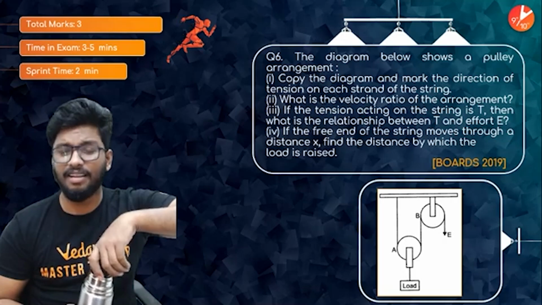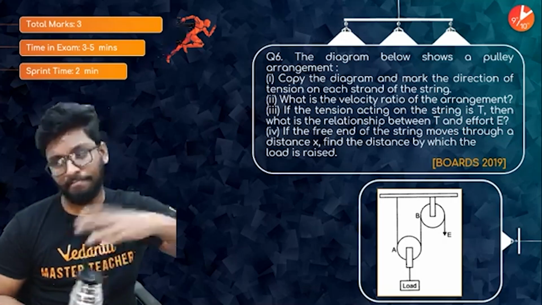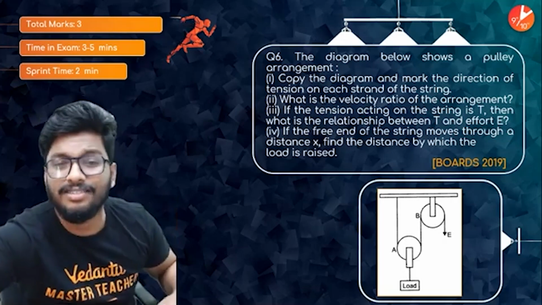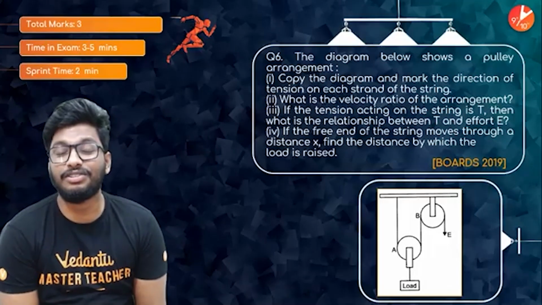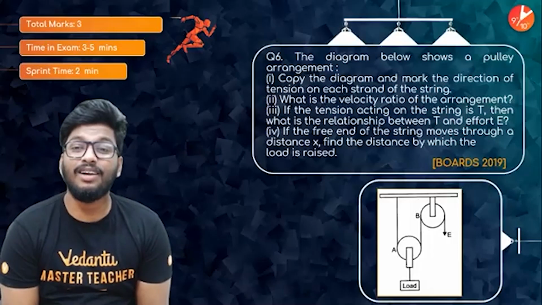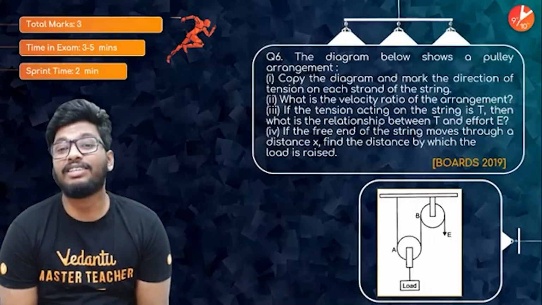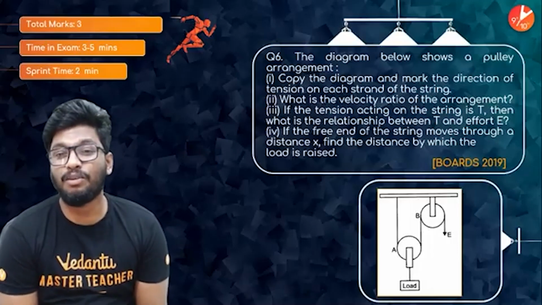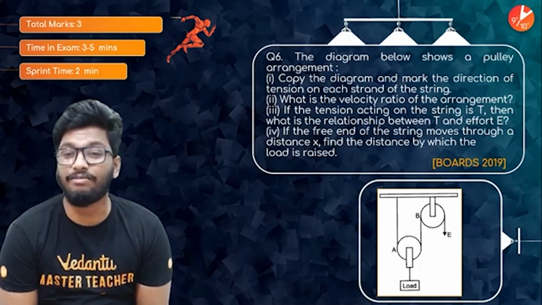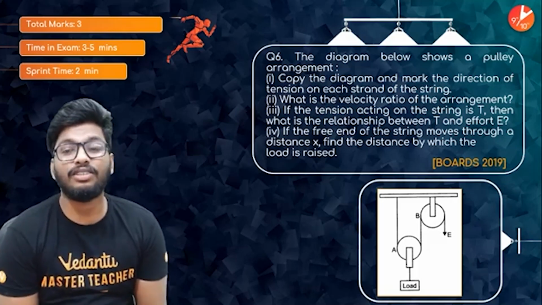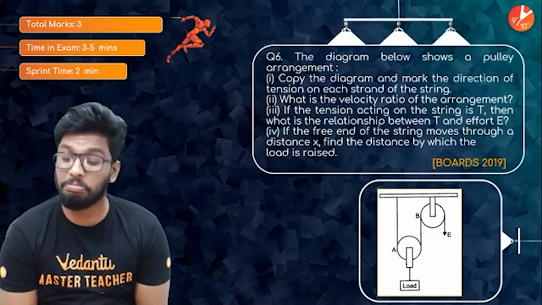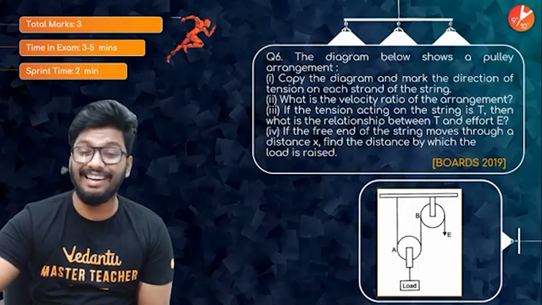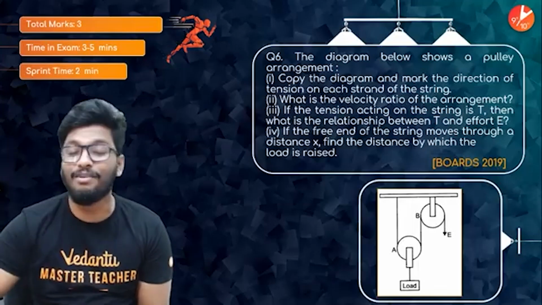Alright, the question is: the diagram below shows a pulley arrangement. Copy the diagram and mark the direction of the tension on each strand of the string. What is the velocity ratio of the arrangement? If the tension acting on the string is T, then what would be the relationship between T and effort E? If the free end of the string moves through a distance of x, find the distance by which the load is raised. Interesting, 2019 board exams.